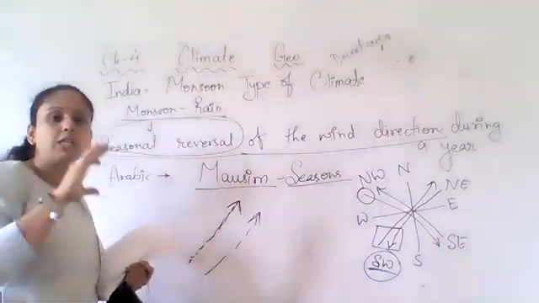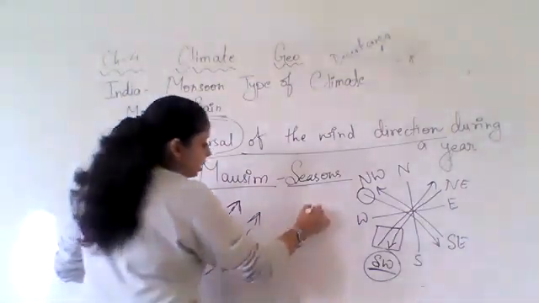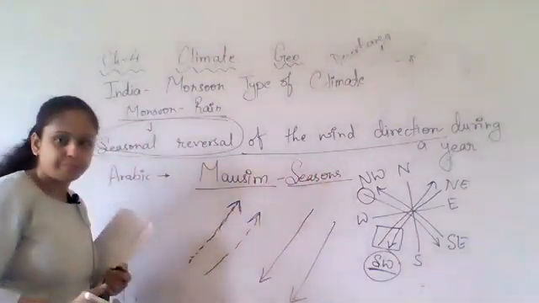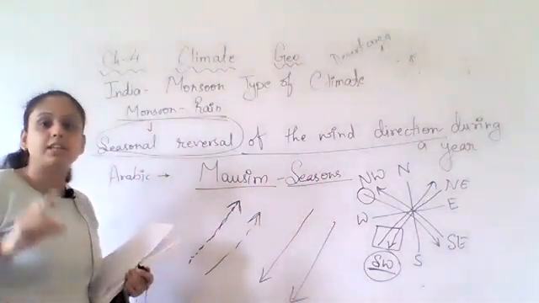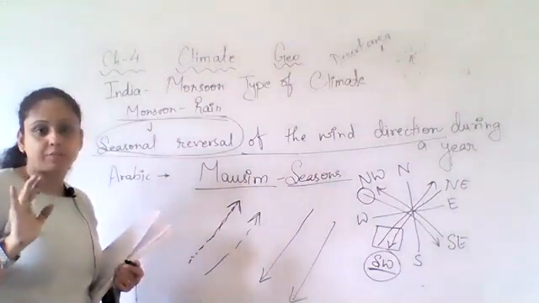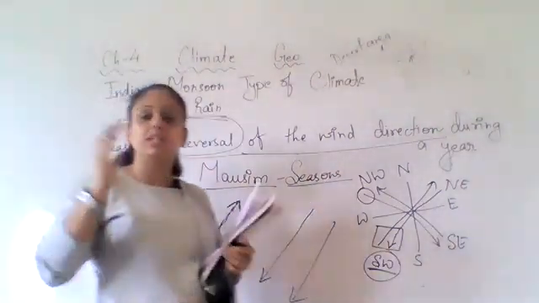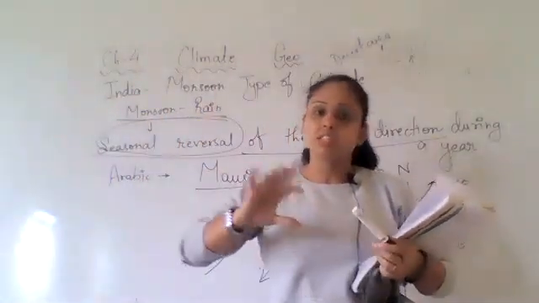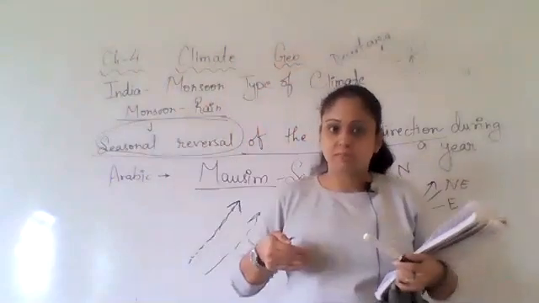Now in the winter season, what will happen? The wind will blow like this in the opposite direction. So this is actually the reversal of the wind direction. In some months, in some seasons, wind blows in a certain direction, and in some seasons it reverses.